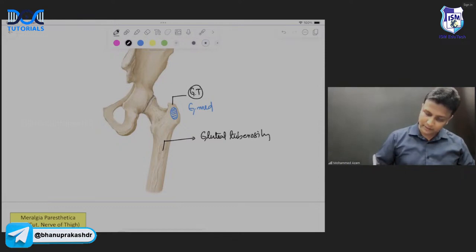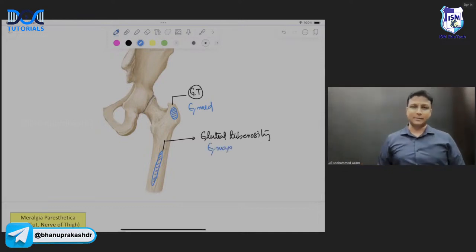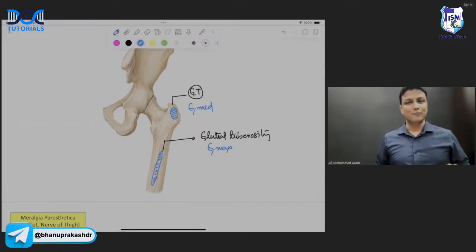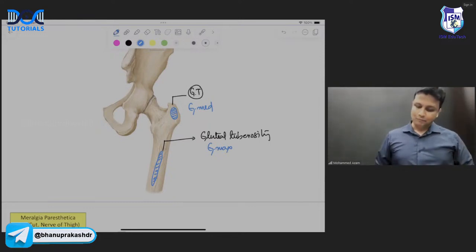And which muscle will be inserted onto the gluteal tuberosity? That muscle will be your gluteus maximus muscle. So the gluteus maximus muscle inserts here. Are you getting me here? Now, after learning about the attachments of this muscle, I will teach you the actions here itself.